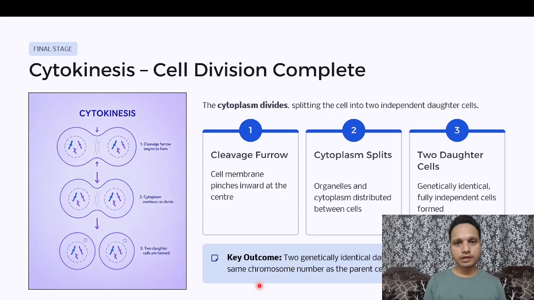So what is the key outcome we are getting from today's video lecture and this last cytokinesis slide? Two genetically identical daughter cells we are getting after cytokinesis. Remember, these two are identical to each other. These two resulting daughter cells are identical to each other and also to the parent cell from which they have arisen.